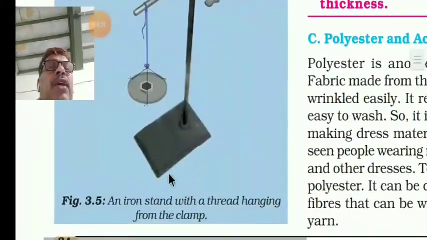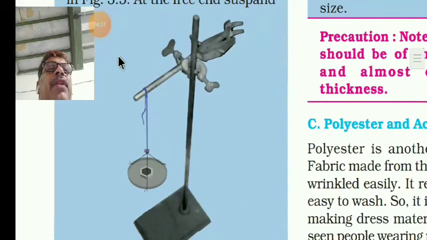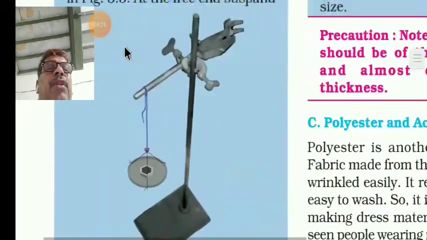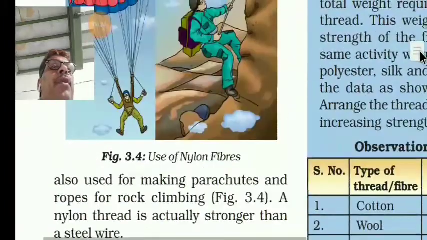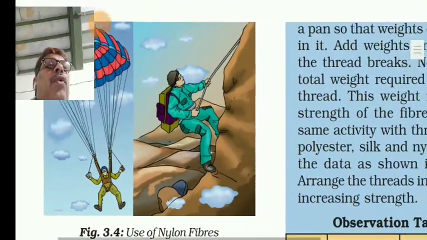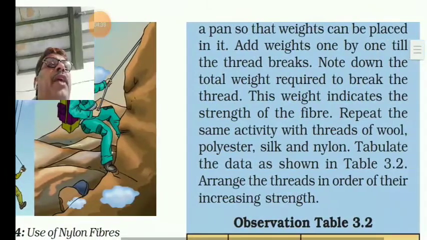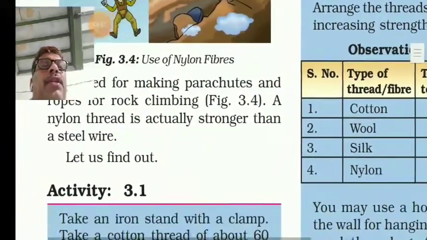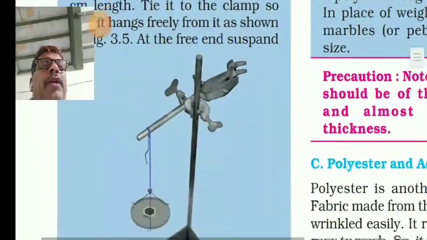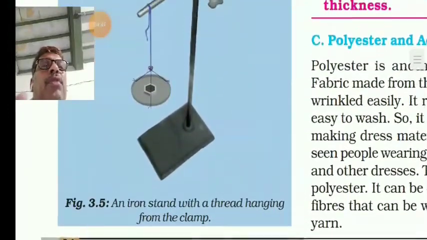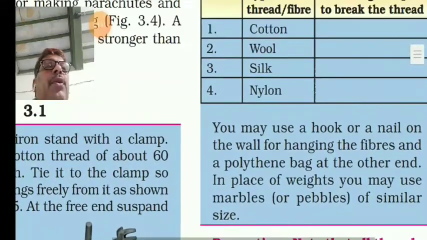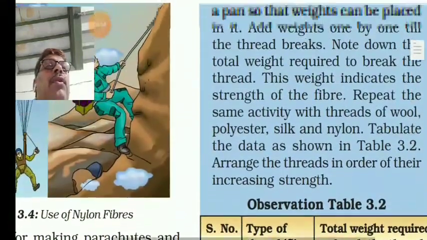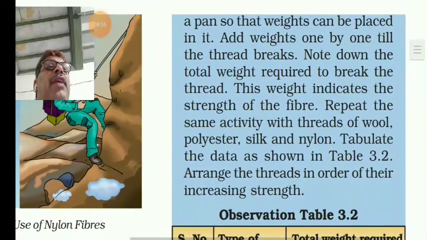See, an iron stand with a thread hanging from the clamp. Then, this activity says, you have to go for a pan so that weights can be placed in it.